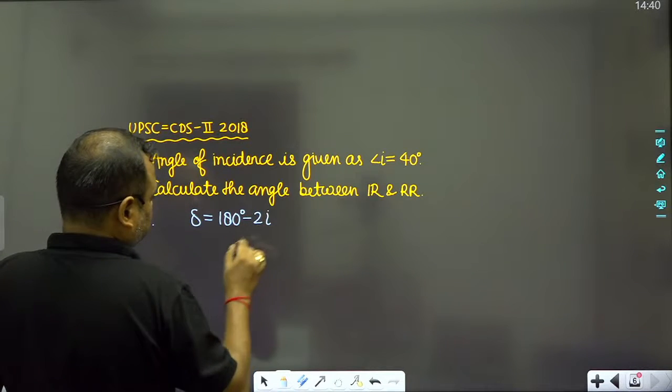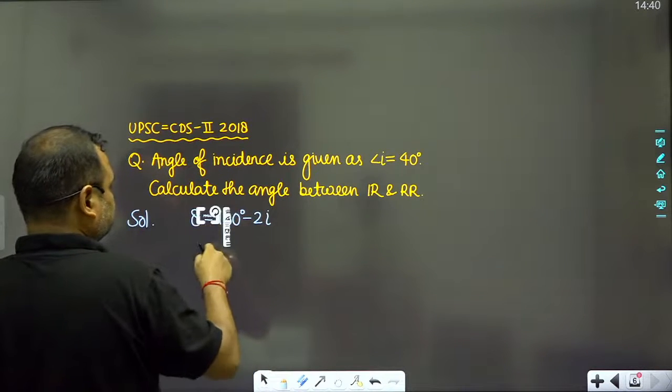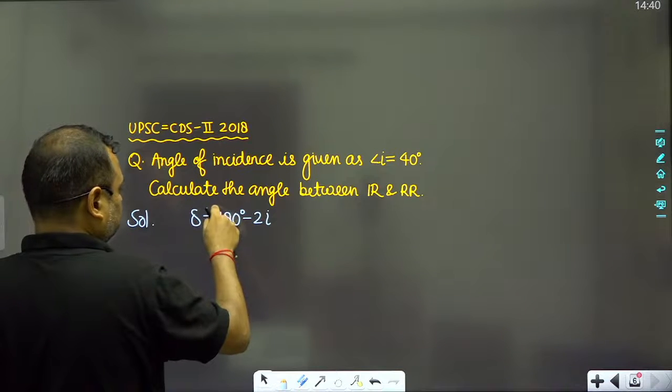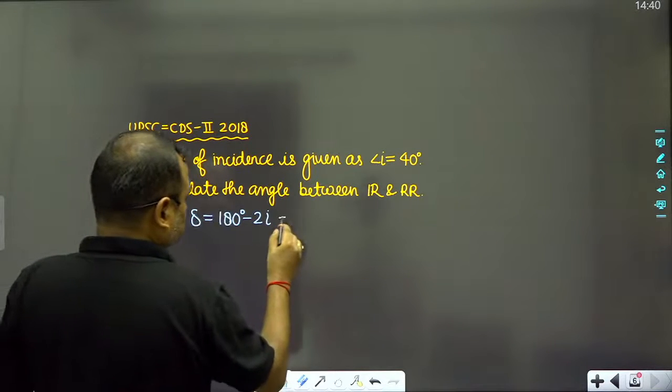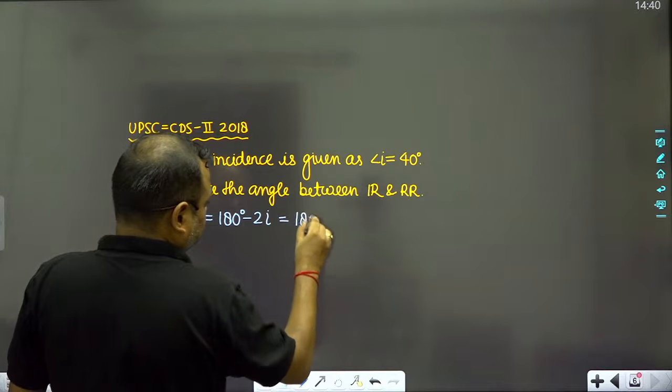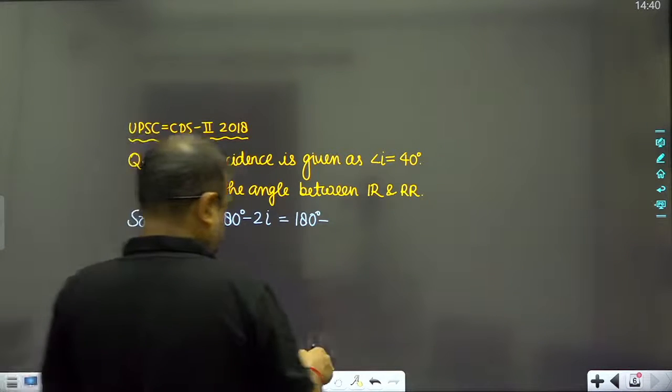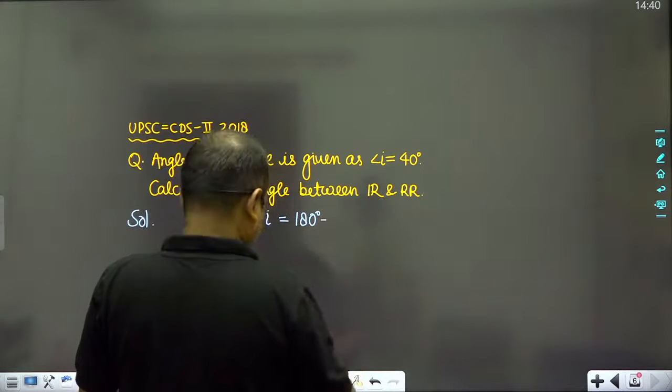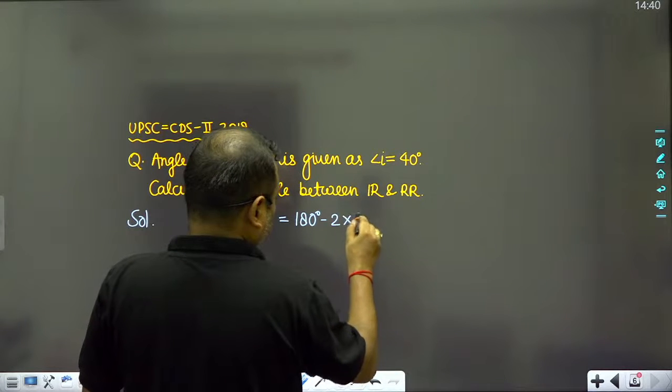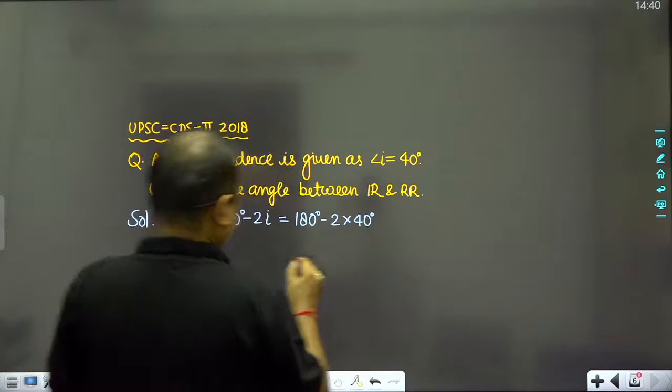180 degree minus 2i. Okay, so 180 degree minus 2i, and this is equal to 180 degree minus 2 into 40 degree.